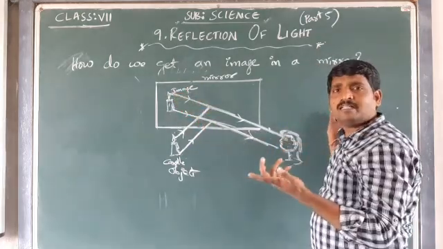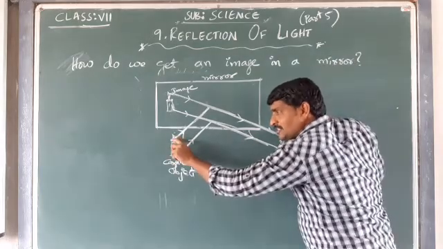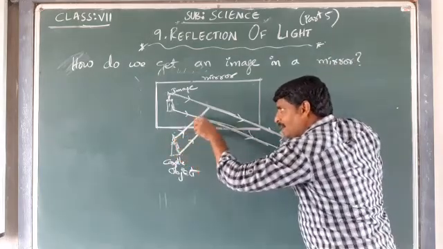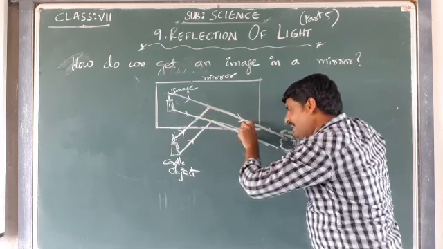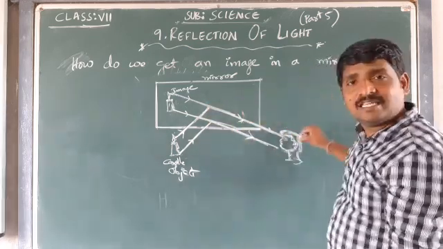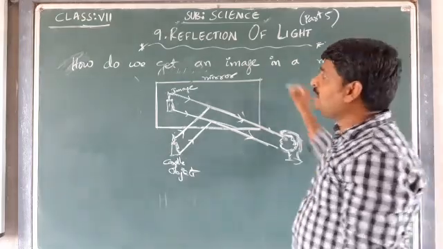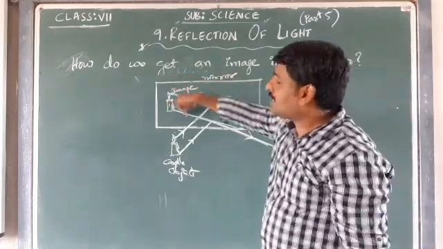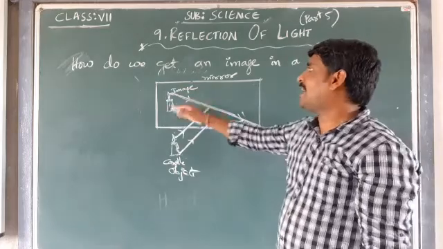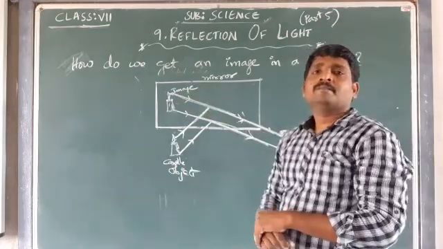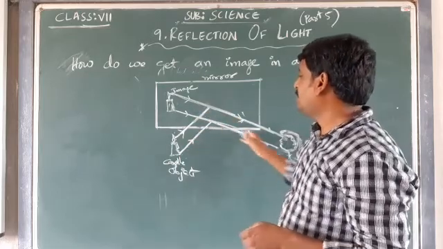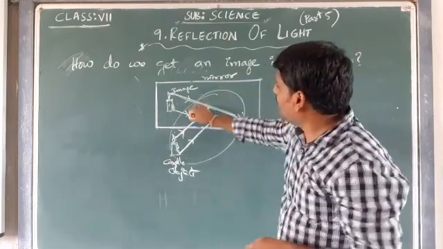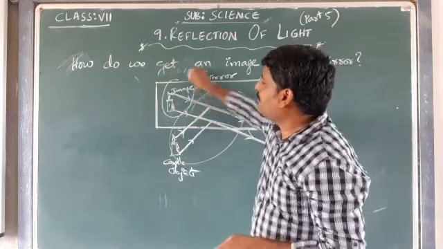But actually what is happening? The rays from the original object, the candle, are coming and hitting this mirror, and they get reflected, and that reflected ray is reaching our eye. But our brain thinks that the rays are directly coming from the image and treats it as if one candle is present on the other side of the mirror. Like this, due to the phenomenon of reflection only, we are able to see the candle.